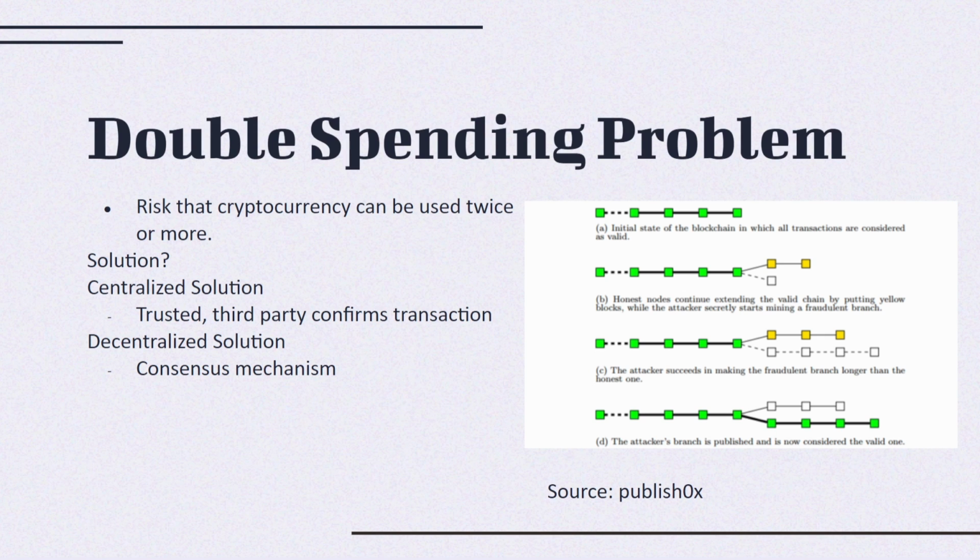So if we look at the picture over here, this is the initial state of the blocks, okay? And on the second picture, this is the blockchain continuing on, adding more blocks. This one, the white one, is trying to cheat the system by creating a fork. And a fork is a change to a network's protocol that makes previously invalid blocks or transactions valid.